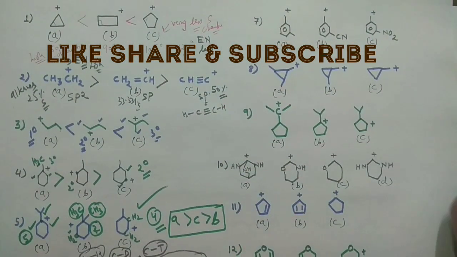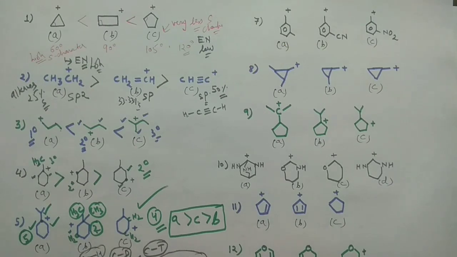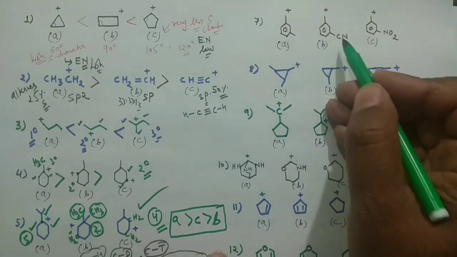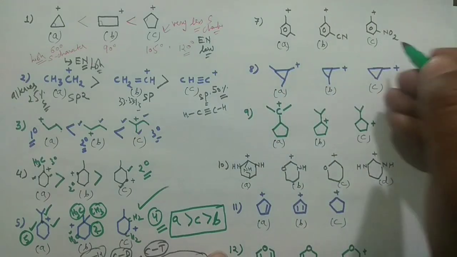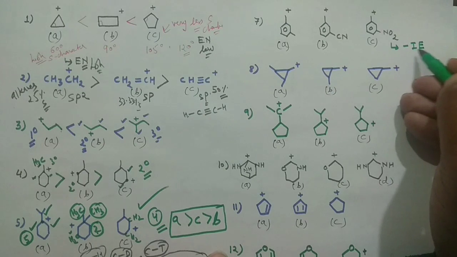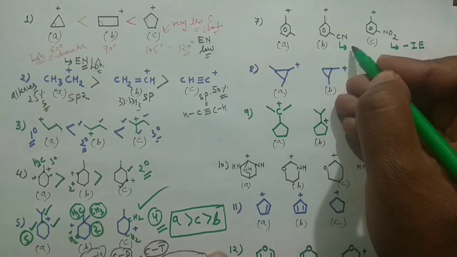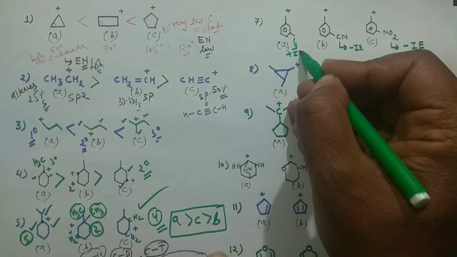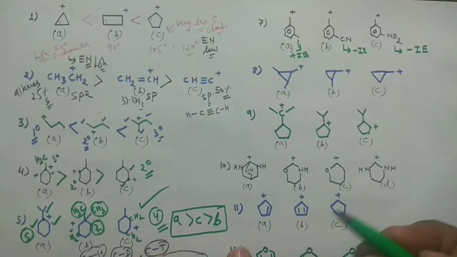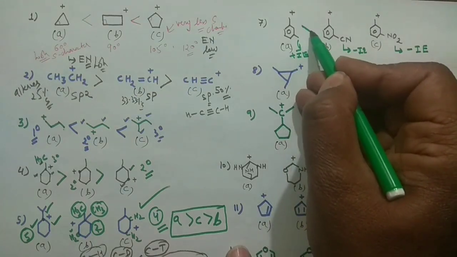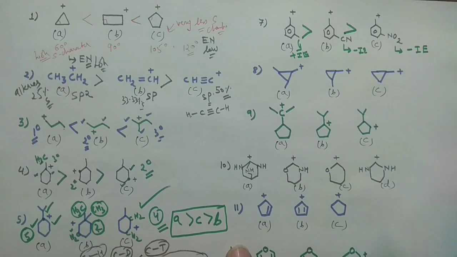Now this problem is a rather simpler problem, problem number 7. You have an aromatic system. This is the methyl group CH3, this is cyanide, and this is NO2. Now this is quite clear: these have the minus I effect. The NO2 will have the strongest minus I effect, and the cyanide will also have the minus I effect. But the methyl has the plus I effect, and I already told you that all kinds of plus effects stabilize the carbocation. So based on this, A would be the most stable and C would be the least stable.